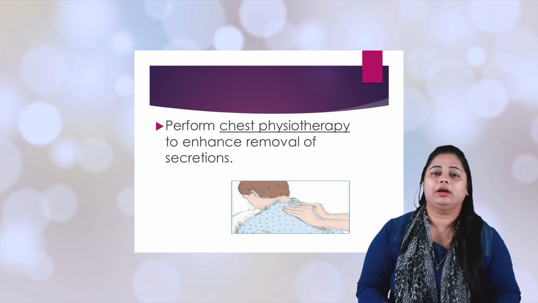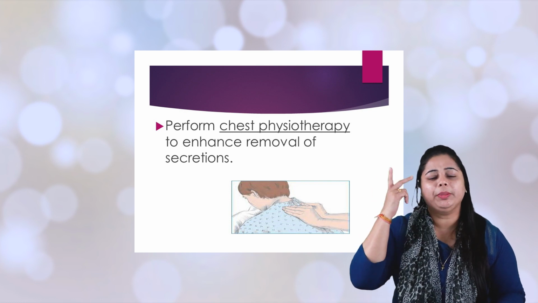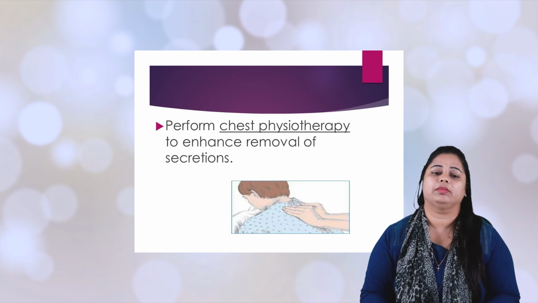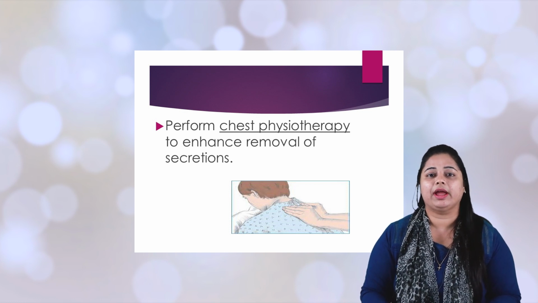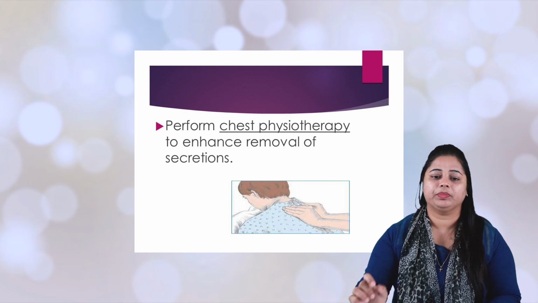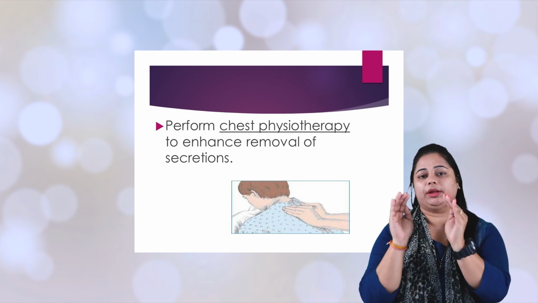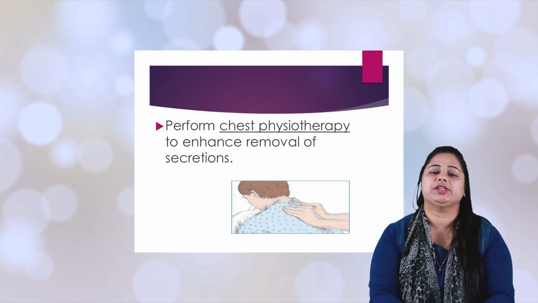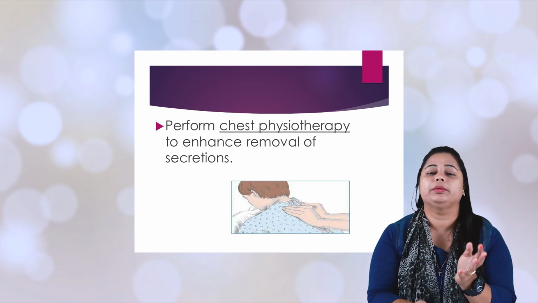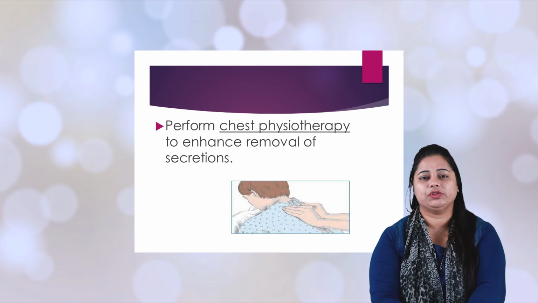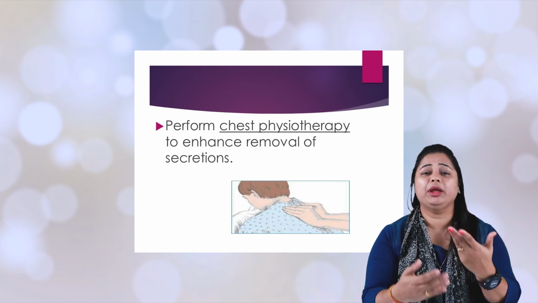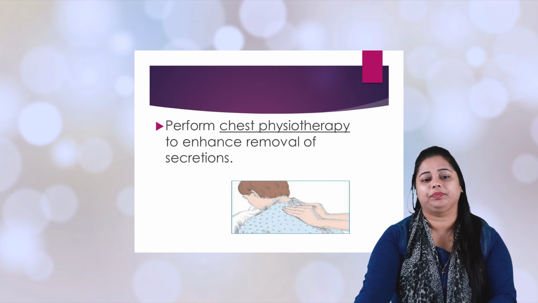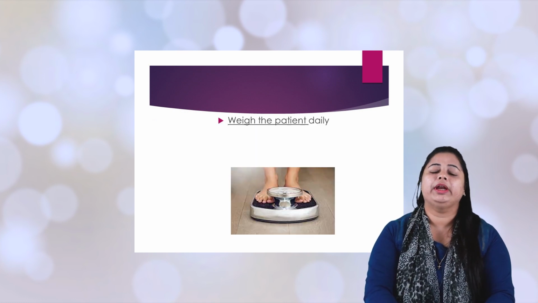Whenever you are giving oxygen, keep in mind that you always humidify the oxygen, which will prevent dryness in your airway. Next is chest physiotherapy. There are 6 types or stages in chest physiotherapy. Whenever the person is getting chest physiotherapy, it's easy for him to expel whatever sputum secretion is inside. Next is regular fluid intake.